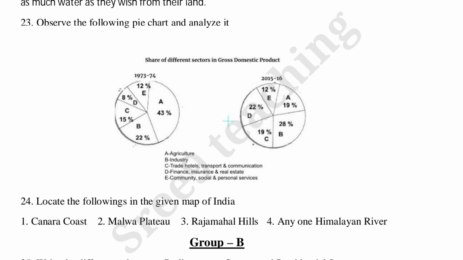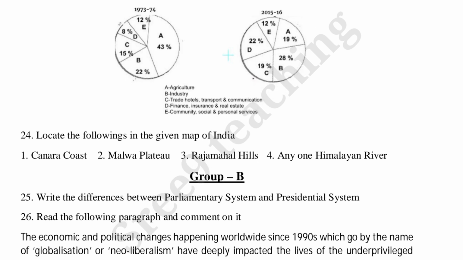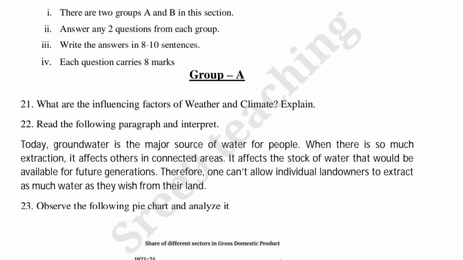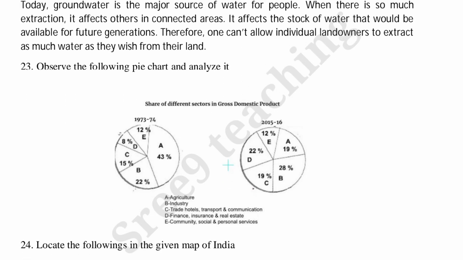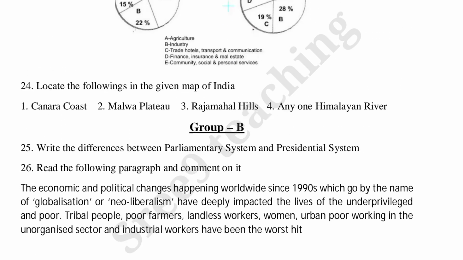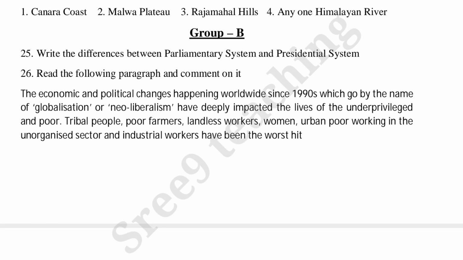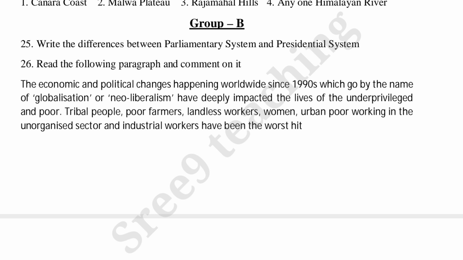Now see the 24th, locate the following in the given map of India. What are they? First Canara coast, second Malwa plateau, third Rajamahal hills, fourth any one Himalayan river. So like this, under group A 21, 22, 23, 24. So 24 means 4 questions are there, you have to select any 2. Like this, under group B also 4 questions are there, you have to select any 2.